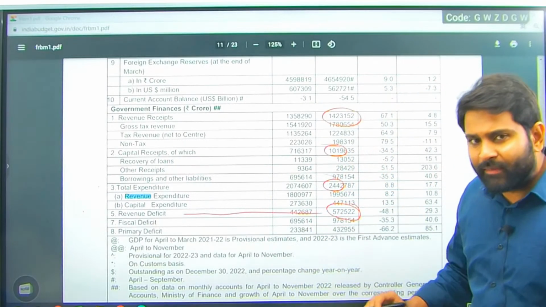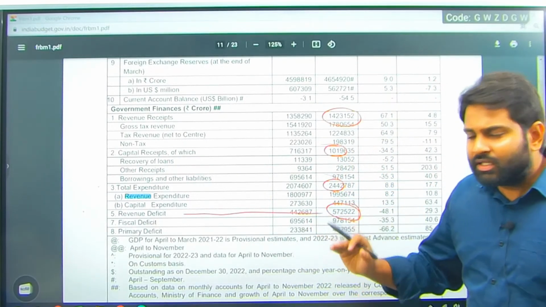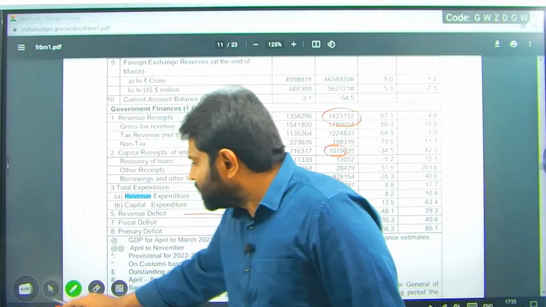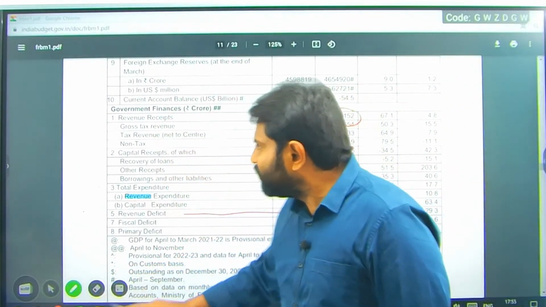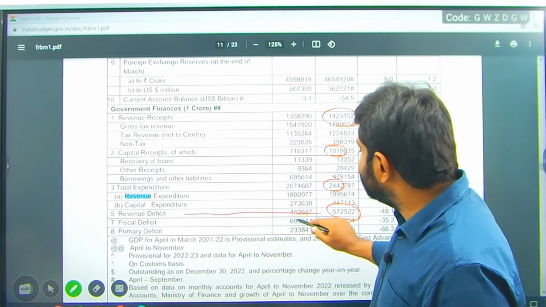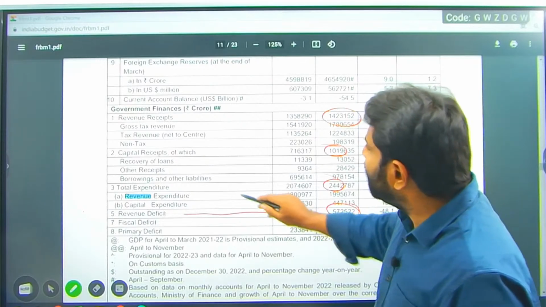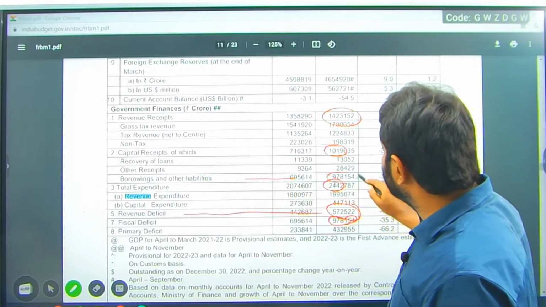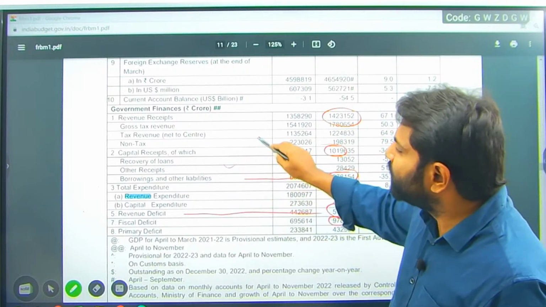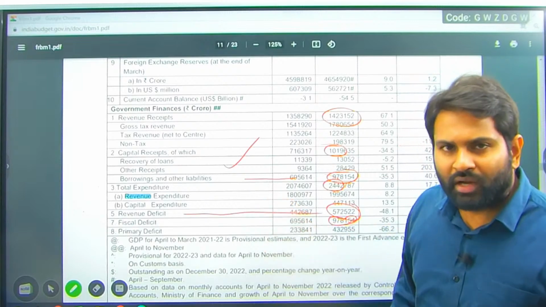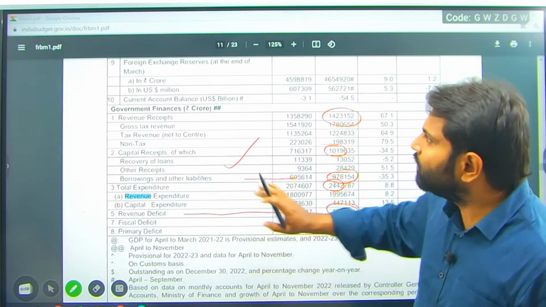So that is the reason why the macroeconomic framework statement is not talking about estimates. It is talking about previous numbers. The only reason why I have opened this is to tell you the fiscal deficit. You just see the fiscal deficit number and try to see the total borrowings in capital receipts. You have the same number. When I said you need to remove borrowings from the deficit, this is what I mean, right? Fiscal deficit is directly the total borrowings.